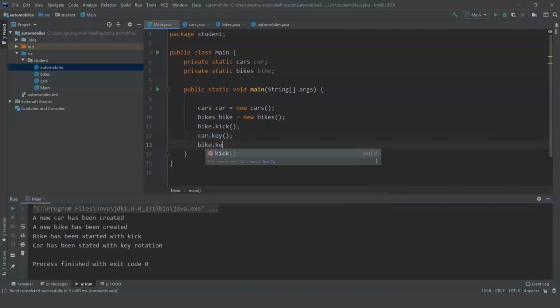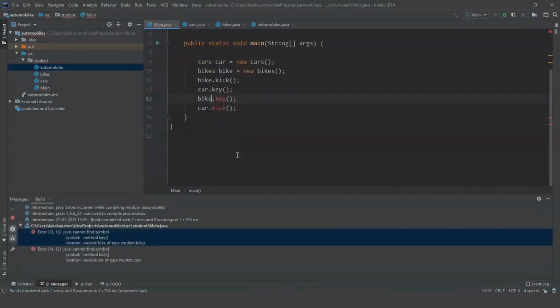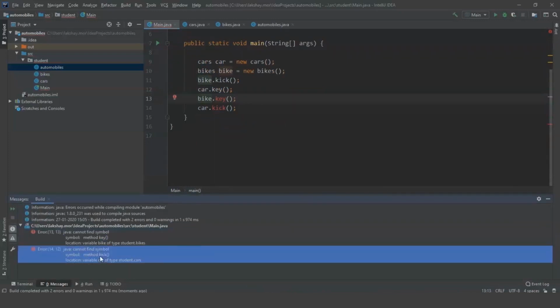So if I write bike.key or car.kick, this won't work. This is because key is not a method of bike, or kick is not a method of car. So that's why I gave private static for the functions. If I execute it, these are the error messages that I'll get: cannot find the symbol method kick or method key.